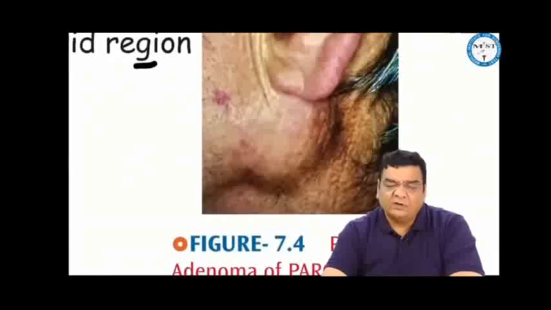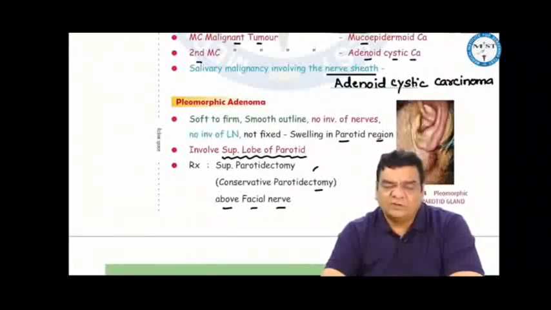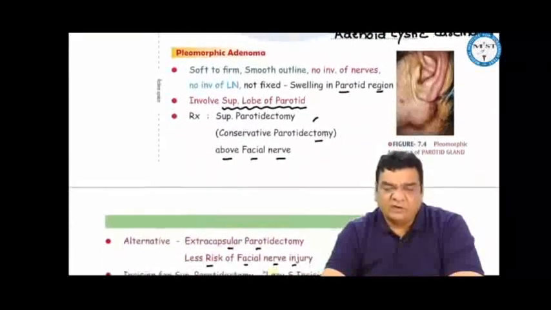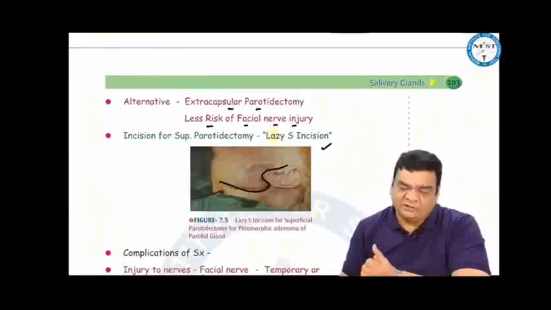If there is a pleomorphic adenoma, usually it involves the superficial lobe of the parotid, and these benign tumors are usually soft to firm in consistency, have a regular margin, are not fixed to the underlying or overlying structures, and do not involve the lymph nodes or the nerves. The treatment is superficial parotidectomy or a conservative parotidectomy, where we remain above the facial nerve. We can do an extracapsular parotidectomy, which is an alternative procedure which carries less risk of facial nerve injury.